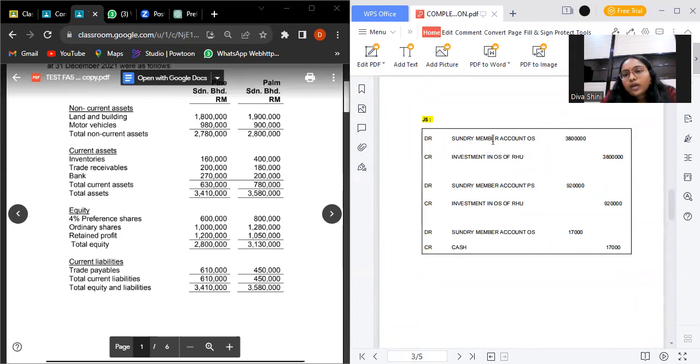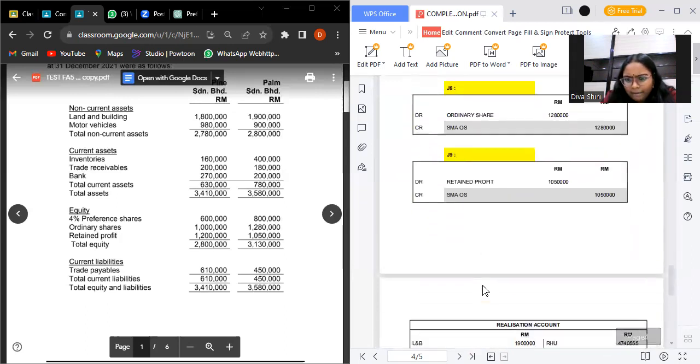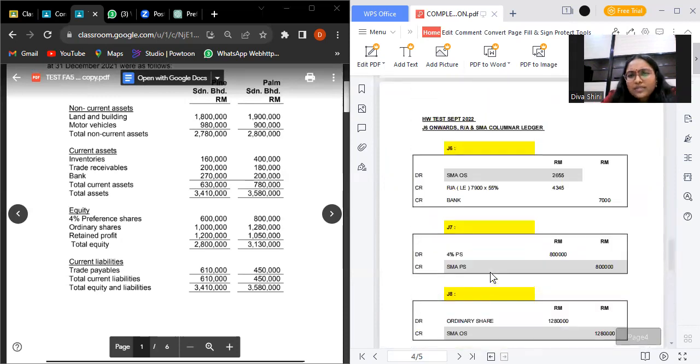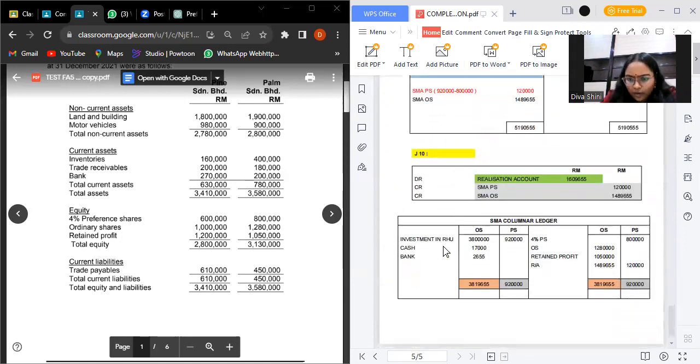Investment in row, we have three points, which are ordinary share, preference share, and also cash. We need to take these three amounts. For the investment in row, ordinary share and preference share, we should write like this. And cash is here. For the ordinary share only we have cash, and the bank we need to take from journal 6, 2655. The balance we need to calculate in sundry member account. And that's all for debit side.